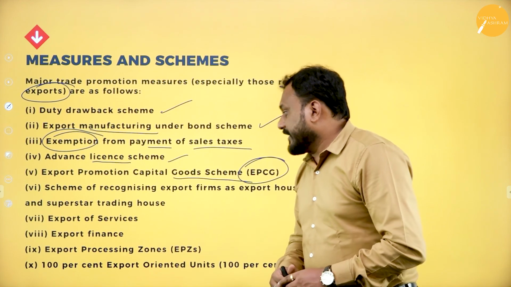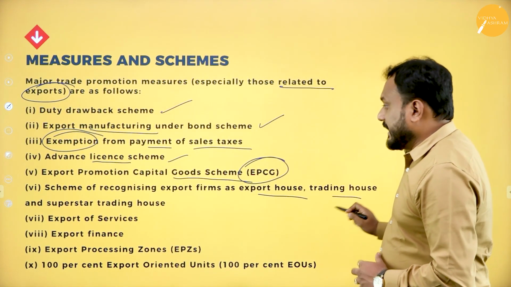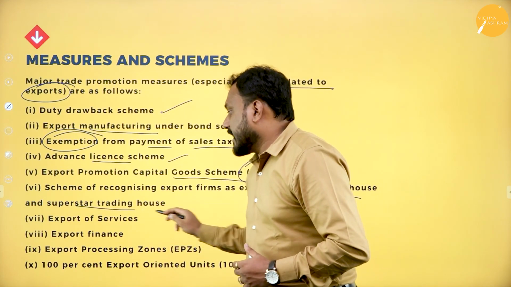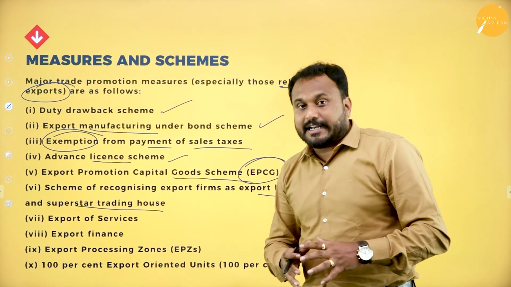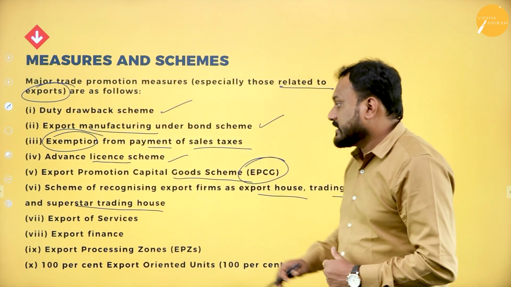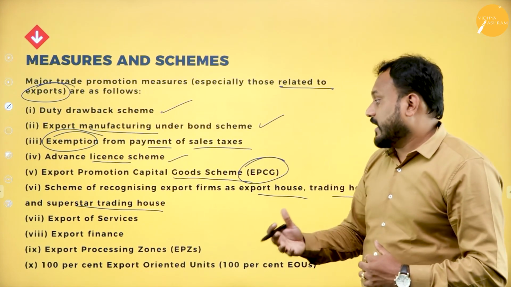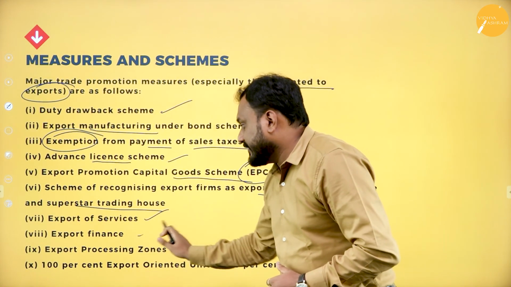Now scheme of recognition of export firms has export house, trading house and superstar trading houses. So we have different trading houses, the first one is export house, then we have trading house and superstar trading house. Export of services is also there, export finance is there.